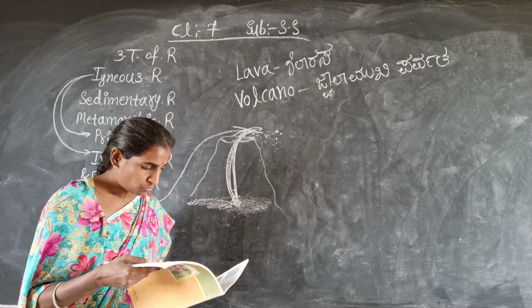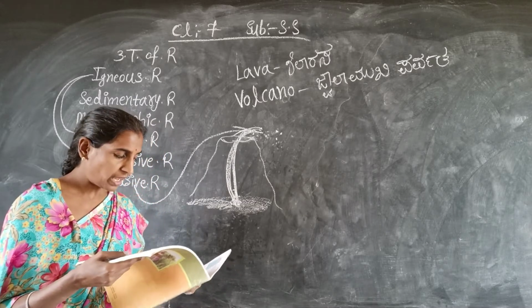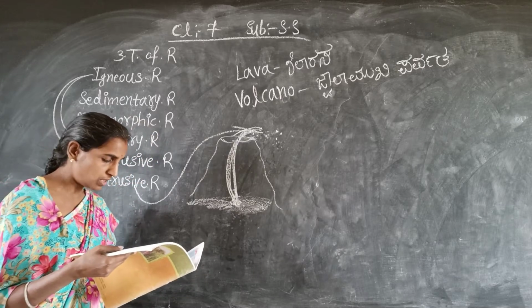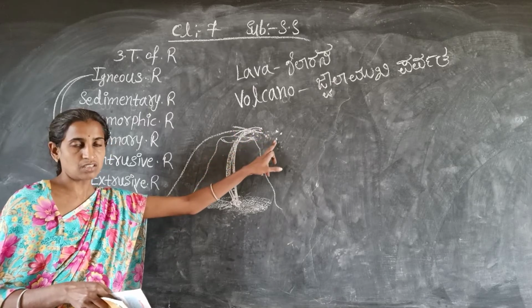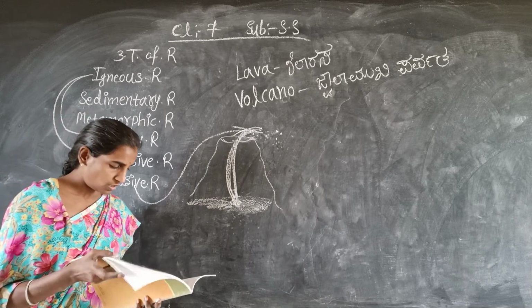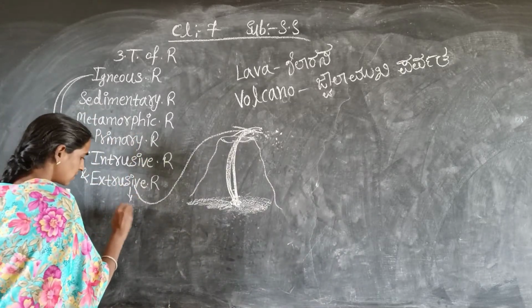Here again, one more point is given. It rapidly cools down and becomes solid. And again, some rocks are formed in such a way on the crust. So those rocks are called extrusive igneous rocks.